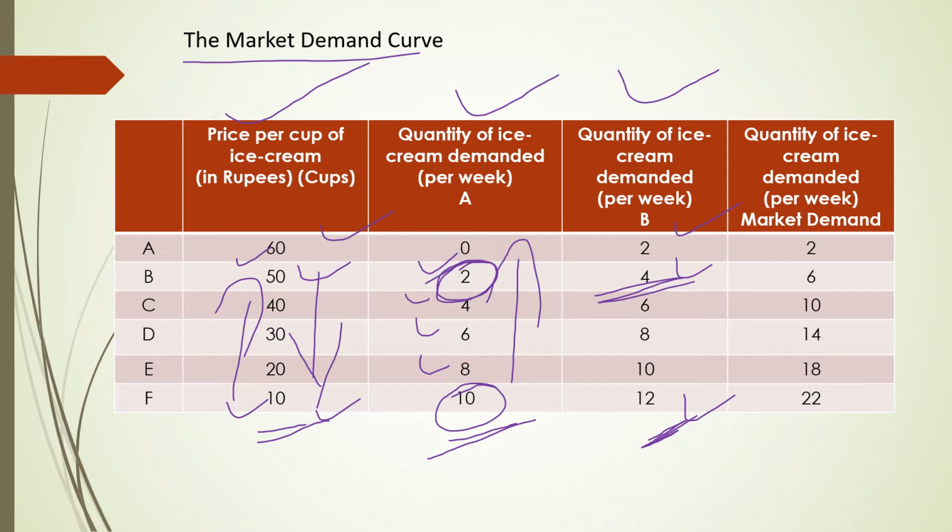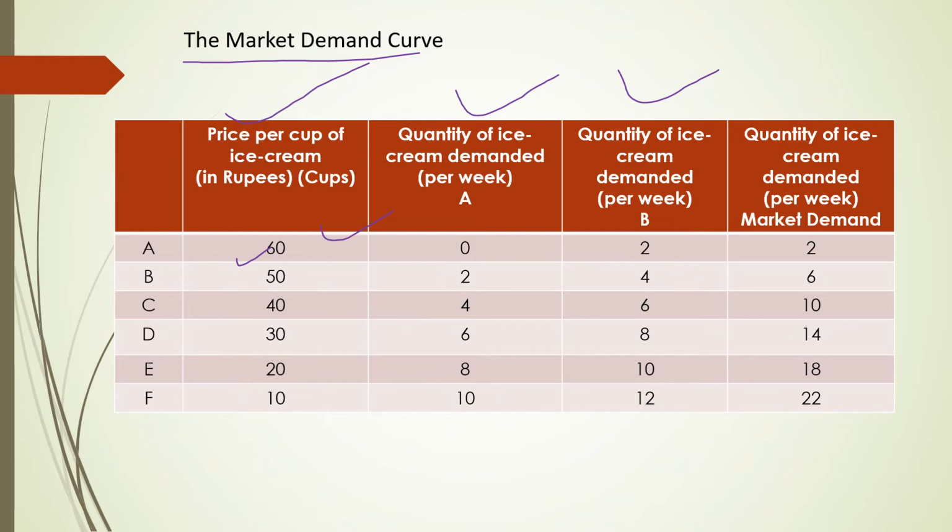So if we add the demand of both consumers at different prices, see at 60 rupees, the demand of consumer A is 0, but consumer B is 2 cups. So if we add, the total demand or market demand is equal to 2. When price falls to 20 rupees, the quantity demanded of ice cream by consumer A is 8 and by consumer B is 10.